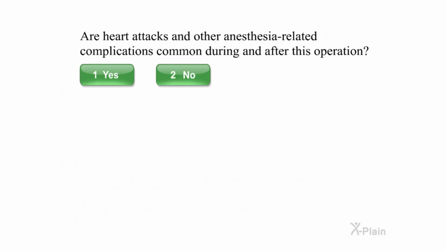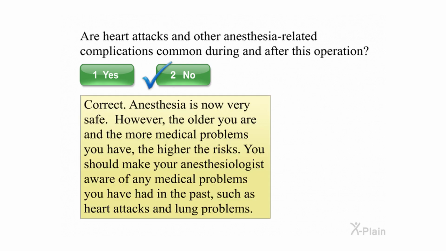Are heart attacks and other anesthesia-related complications common during and after this operation? Select yes or no. Correct. Anesthesia is now very safe. However, the older you are and the more medical problems you have, the higher the risks. You should make your anesthesiologist aware of any medical problems you have had in the past, such as heart attacks and lung problems.